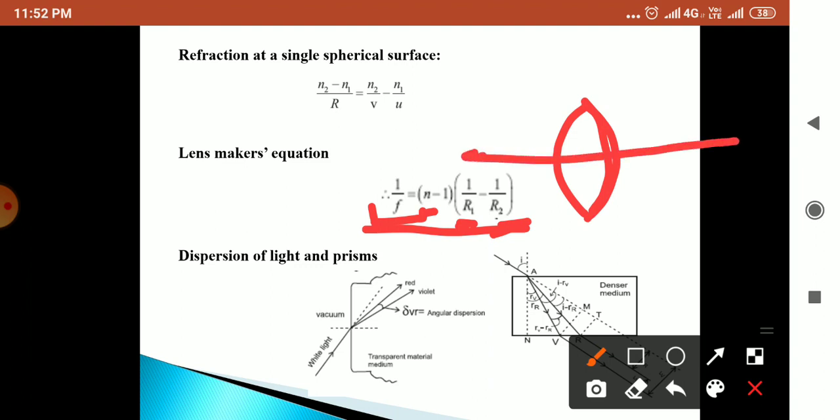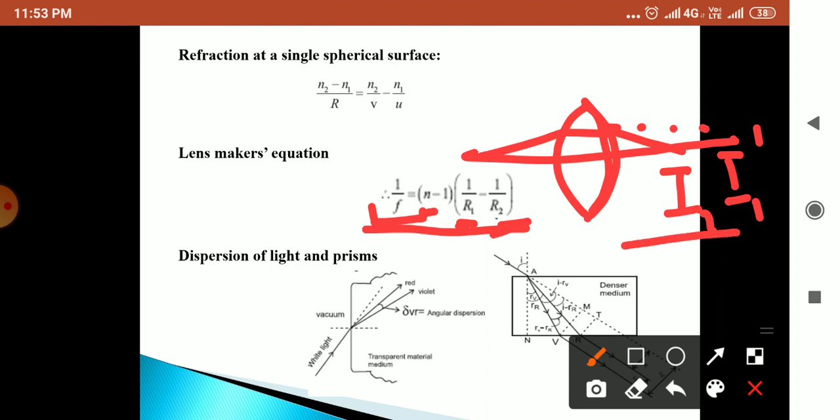From this there will be images which we get at two different places, I1 and I1 dash. If you have studied from the textbook or from a video, you will be aware of this. And n is the refractive index of the denser medium. R1 and R2 are the radii of curvature.